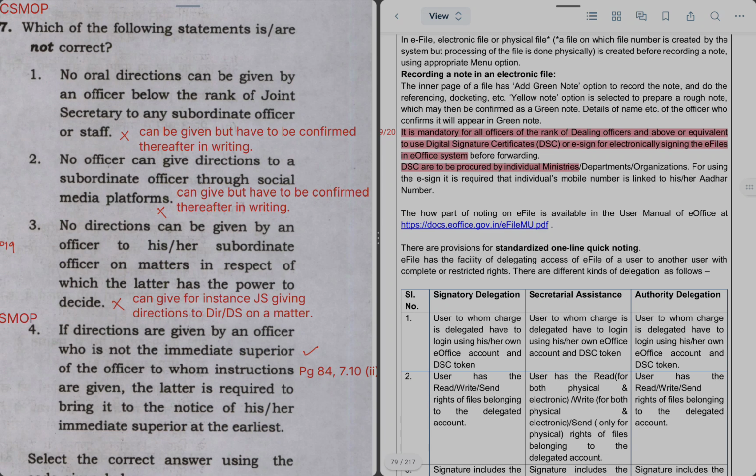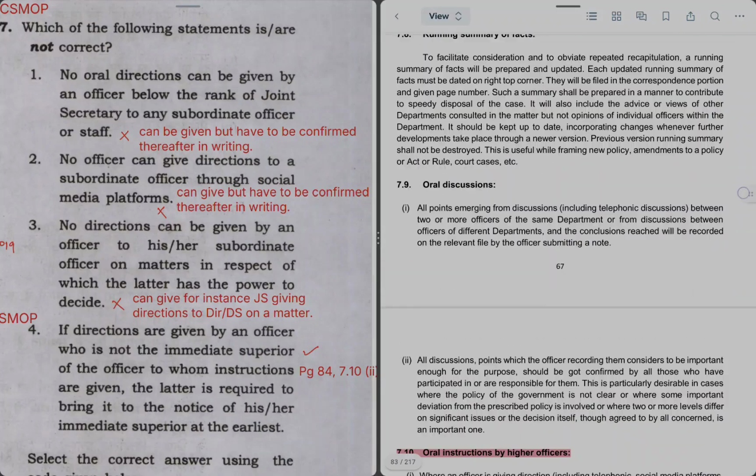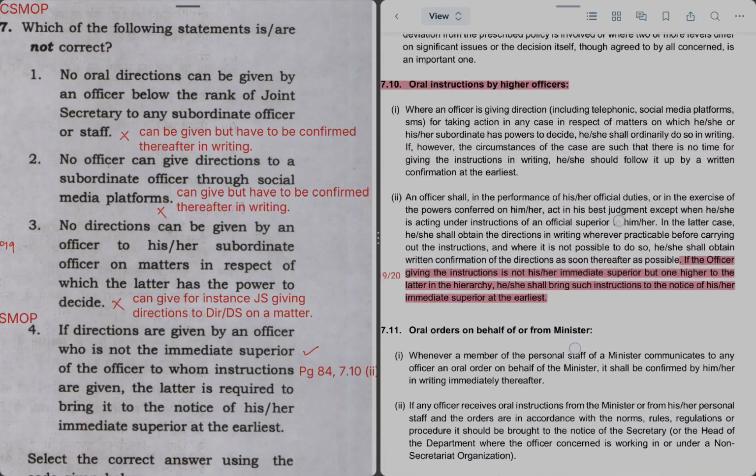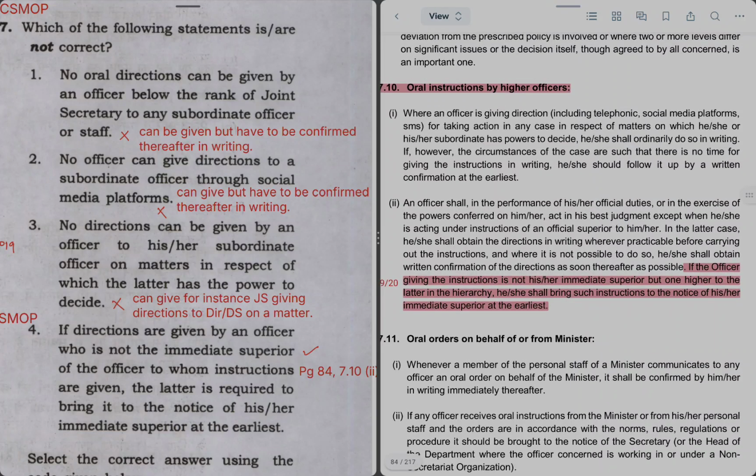This has been given on page 84 of the MOP in para 7.10, subpara 2. Suppose a JS directly calls an assistant and tells him or her to make a noting, and this ASO puts it in writing, but later on he has to inform the Under Secretary or SO to whom he or she actually reports about this matter.